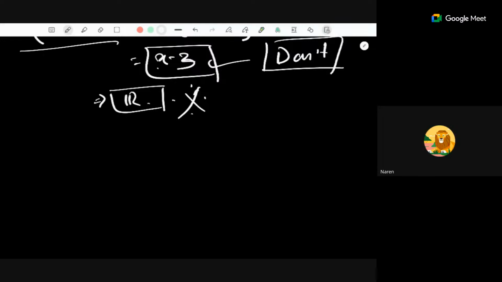Your point is valid and well taken, because if you only find fog and then decide on the domain, that is wrong. You will not get the correct domain of fog. But you have to find out the function fog. In that function, there may or may not be some points which have to be left out. Yeah, that's correct.